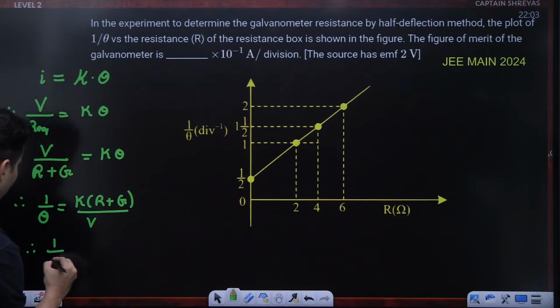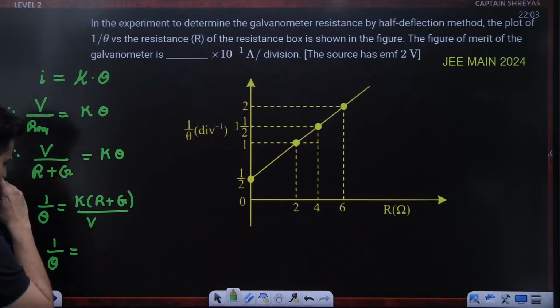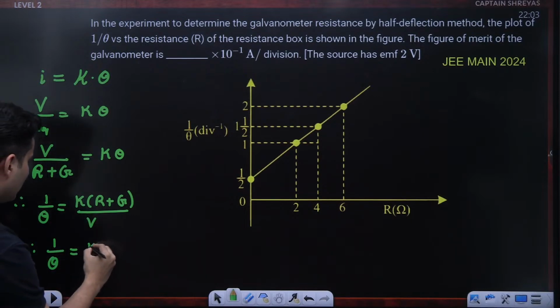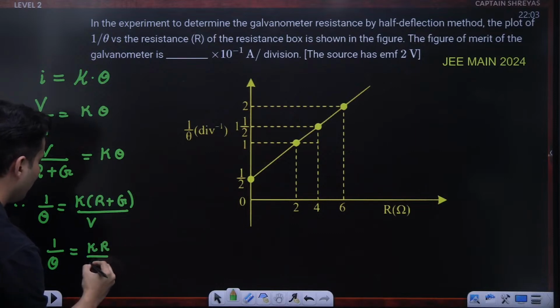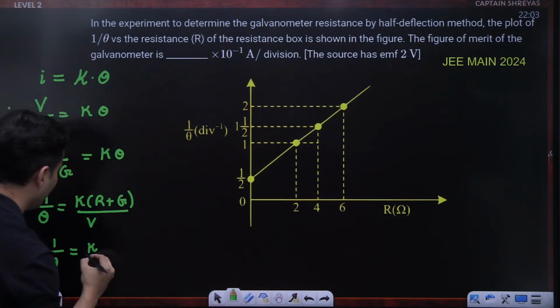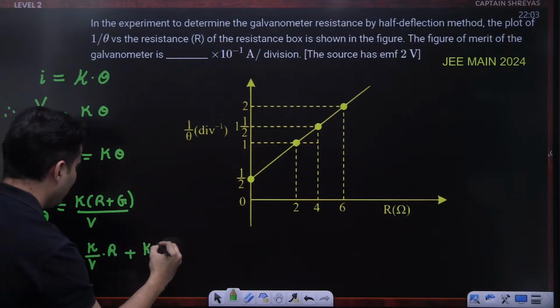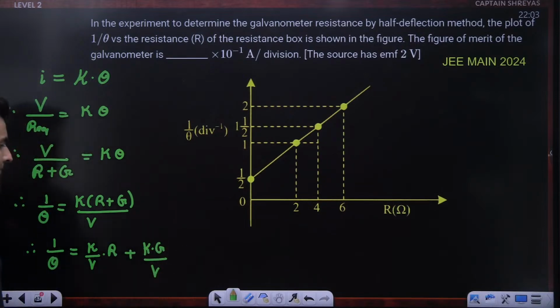So I can do one more thing. 1 by theta is K, I can do R and then divided by V, okay, perfect. I can write K by V into R plus K into G divided by V.